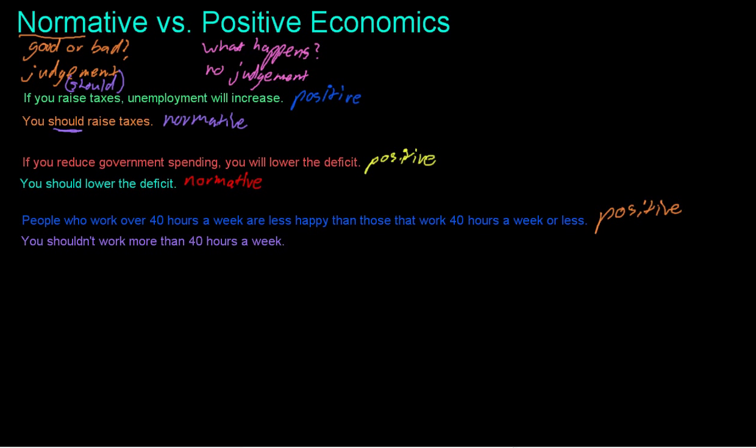And then the next statement down here says you should not work more than 40 hours a week. So that is a normative statement because it's telling you what you should or should not do, what is good or bad. So a pretty simple concept. I don't want to spend any more time on it.